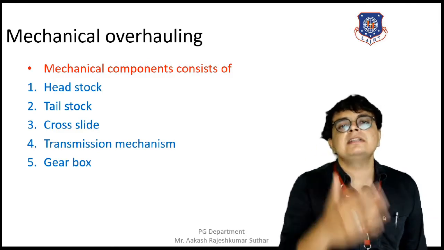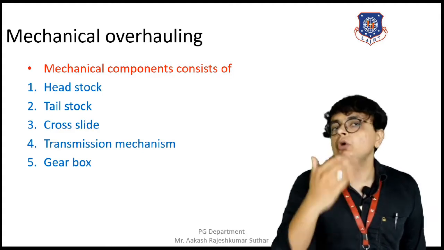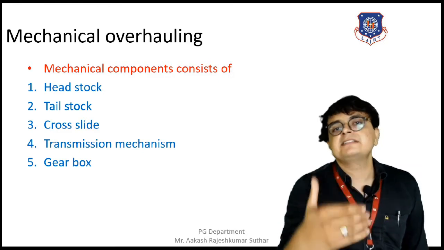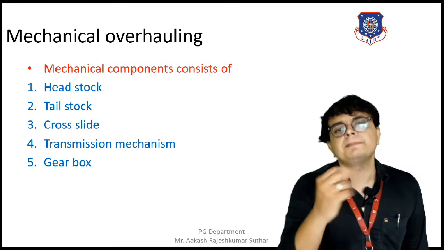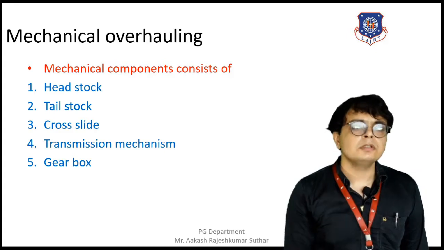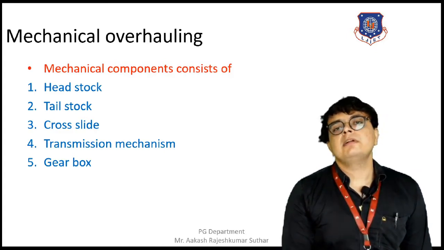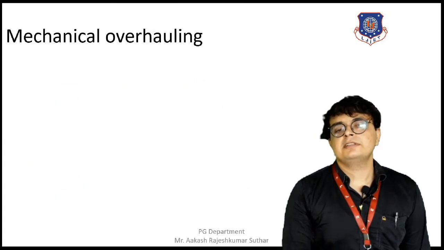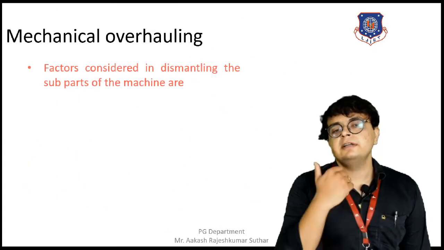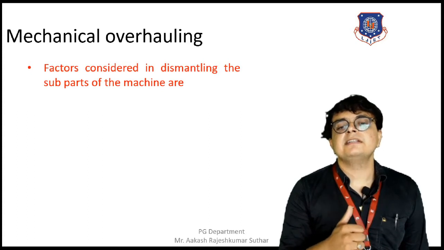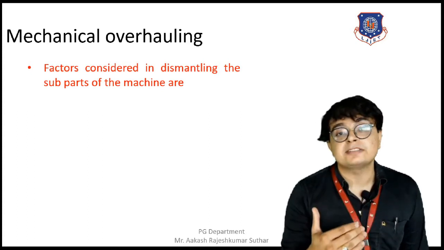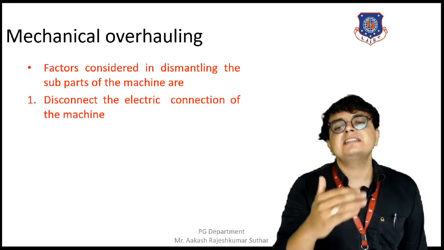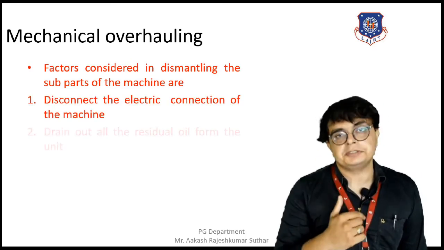So based on this inspection, meaning based on the overhauling, we can make the decision of either replacing the component or maintaining or repairing the component. So that is why the overhauling of mechanical machines is being done. Moving towards the factors that are considered in the dismantling of the sub parts of the machines: first, we need to disconnect the electric connection of the machine.